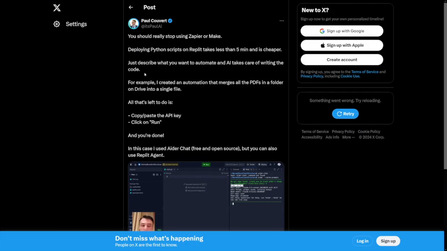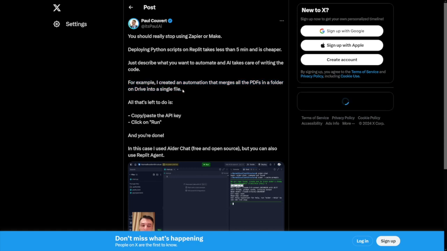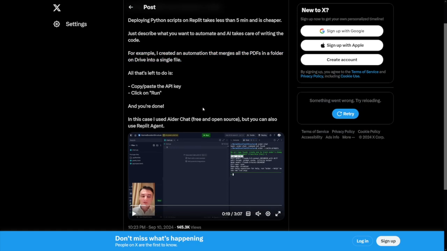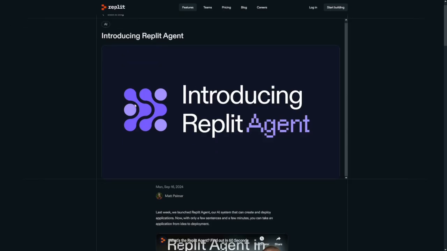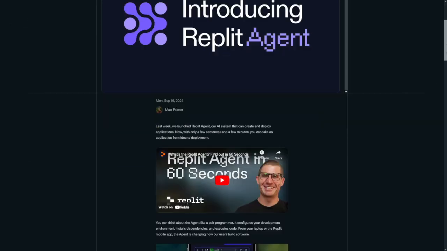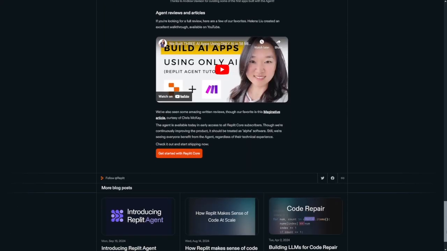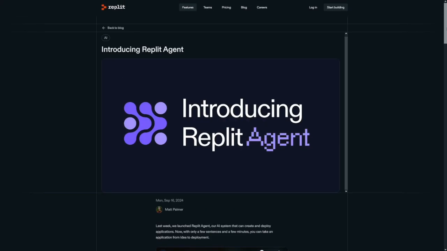The next person, as you can see, he says you should really stop using Zapier or Make because, for example, I created an automation that merges all the PDFs in a folder on Drive into a single file. So this person found another use case. First of all, what I recommend, just Google for Replit Agent like this and go to this blog here, Introducing Replit Agent it's called. You're going to land here. And then I recommend just watching a few videos and just reading through all of this. It's not so long and it explains you what this tool does.